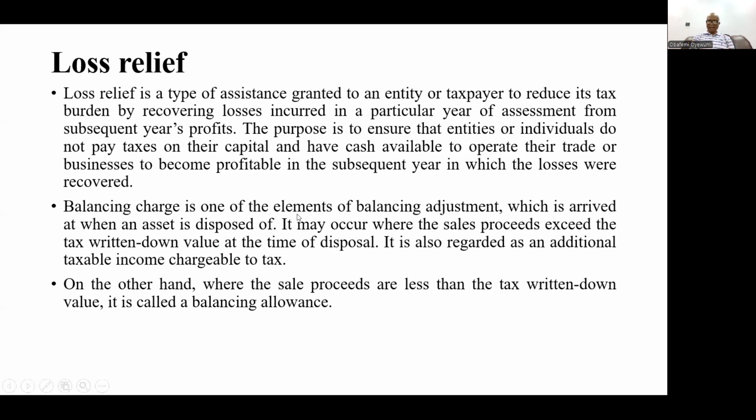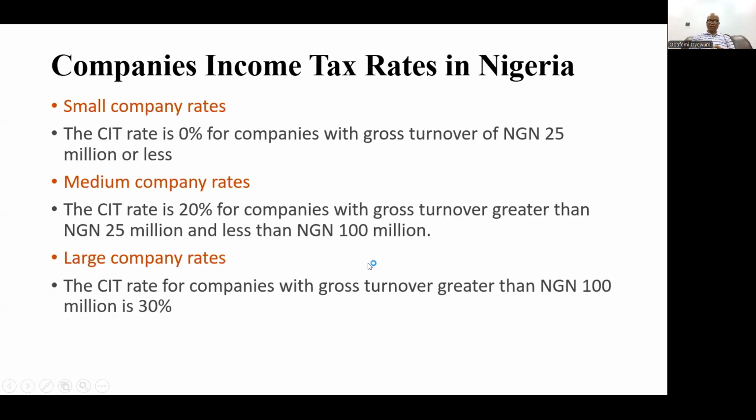Balancing charge here means that a company has gained more. Where a company sells that particular asset and the sales proceeds exceed the written down value, it has to add back the balance. Then it becomes an income to the company.